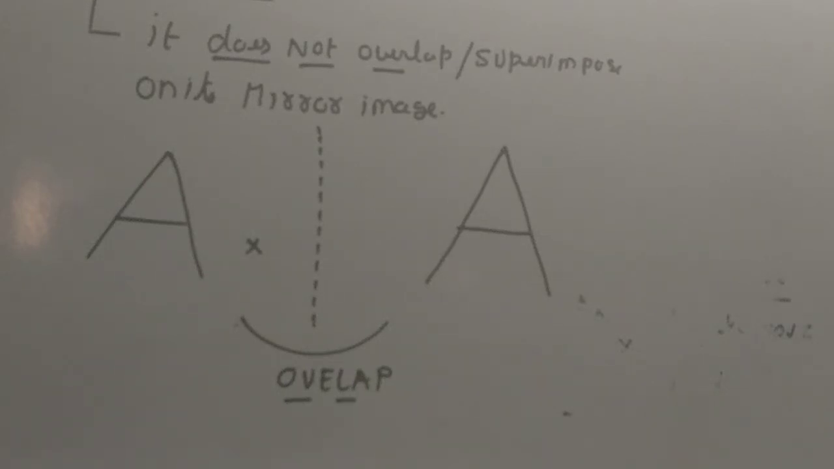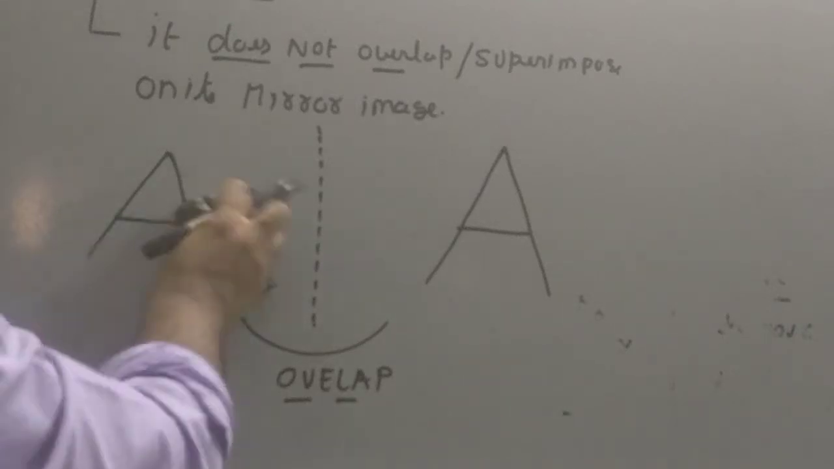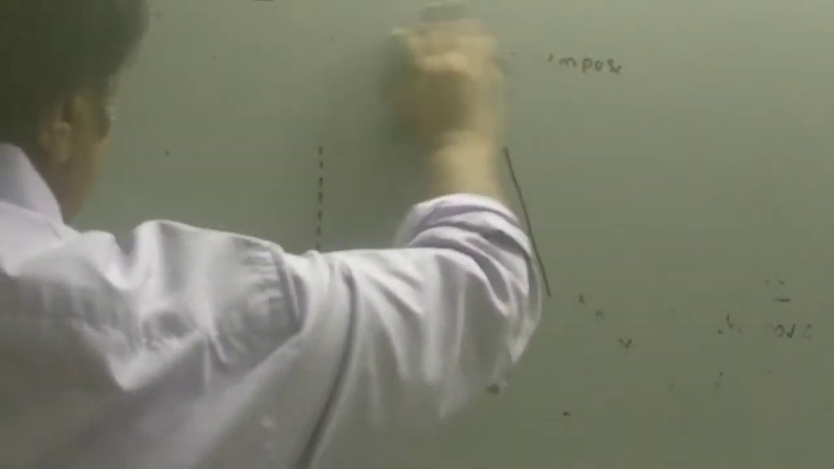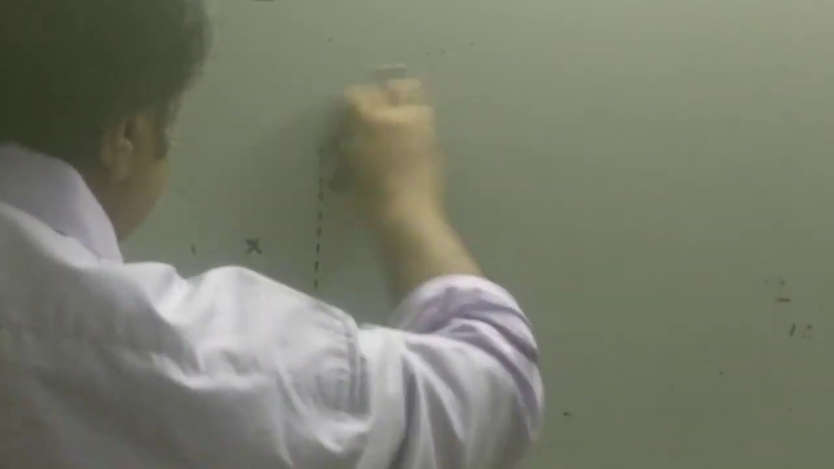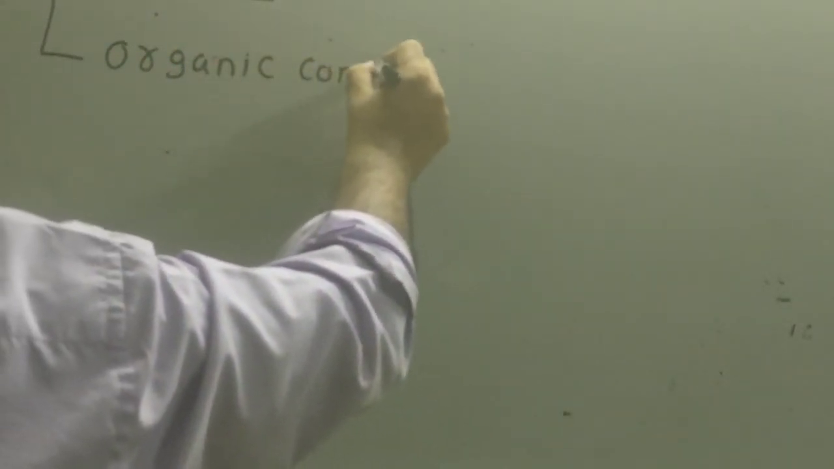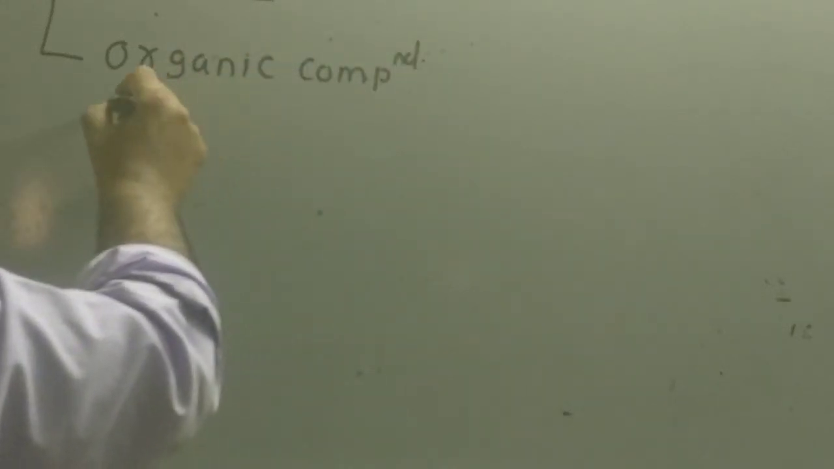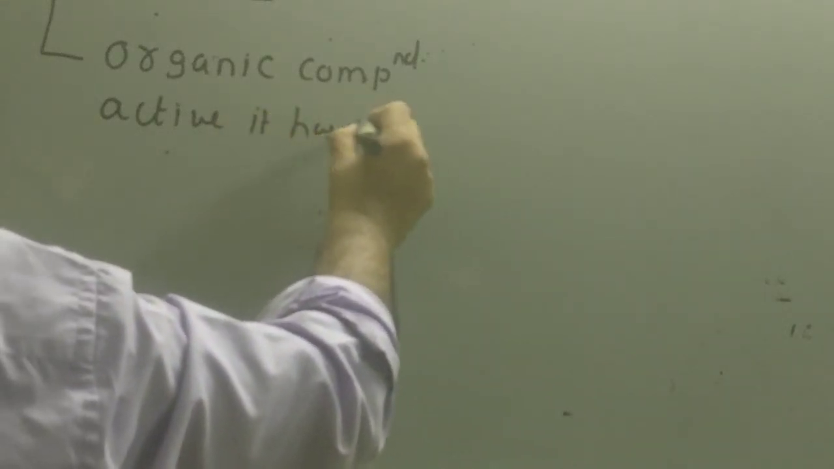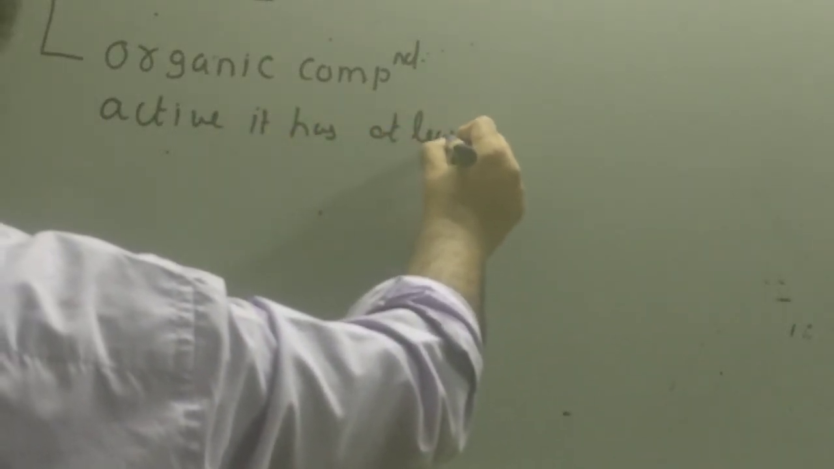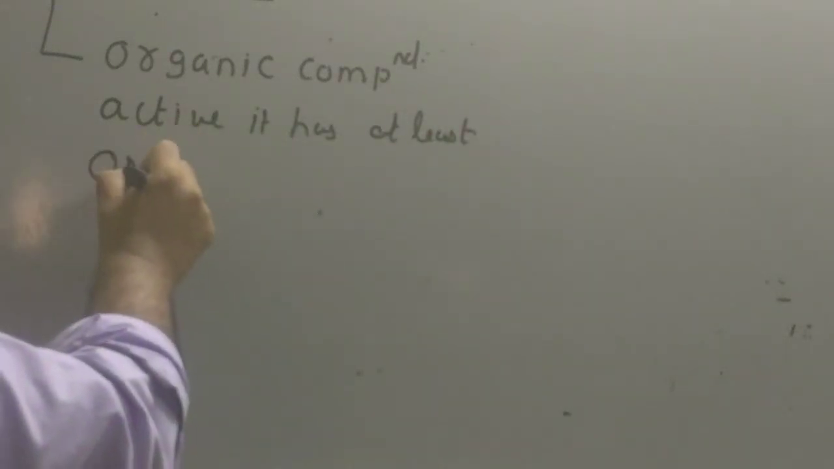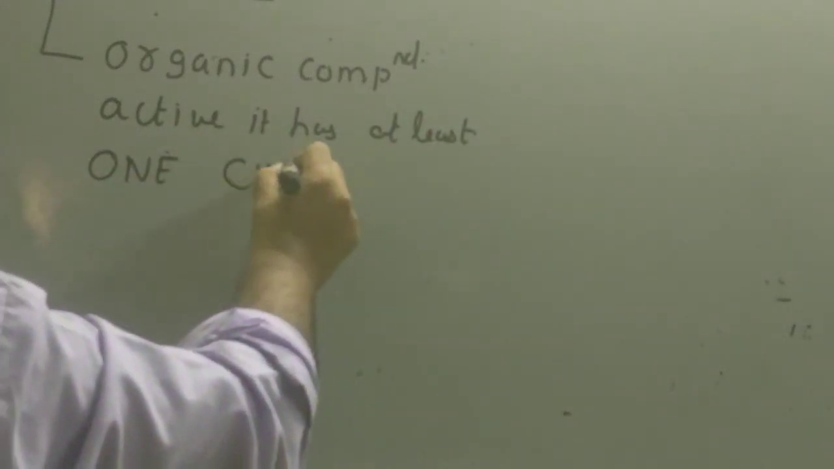So that was a very cumbersome task. You take a compound, make its mirror image, find out whether they overlap or not. Very cumbersome job. So we have made a very simple rule for you. It has been found that an organic compound will be optically active if it has at least one chiral carbon.